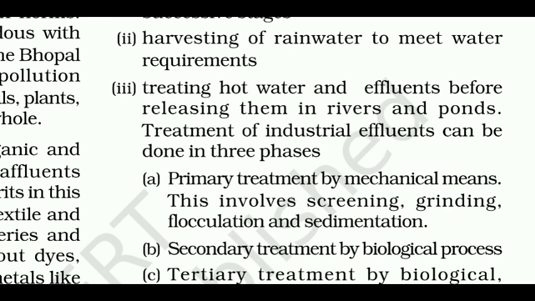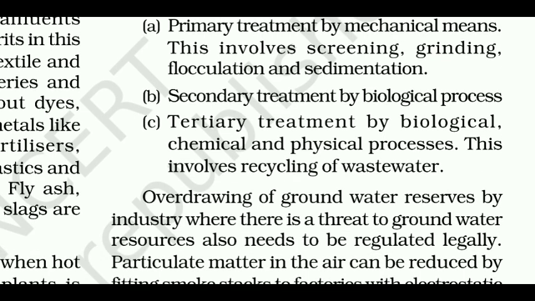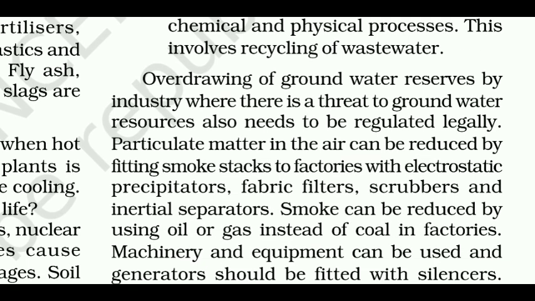Treatment of industrial effluents can be done in 3 phases. A. Primary treatment by mechanical means. This involves screening, grinding, flocculation and sedimentation. B. Secondary treatment by biological process. C. Tertiary treatment by biological, chemical and physical processes. This involves recycling of wastewater. Overdrawing of groundwater reserves by industry where there is a threat to groundwater resources also needs to be regulated legally.